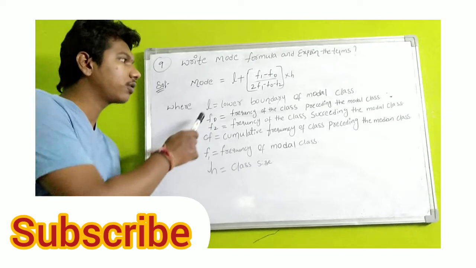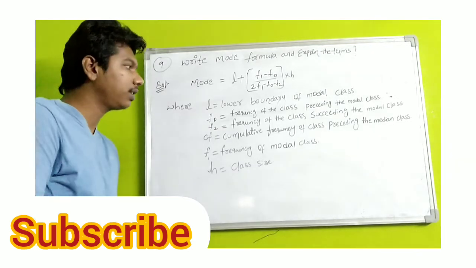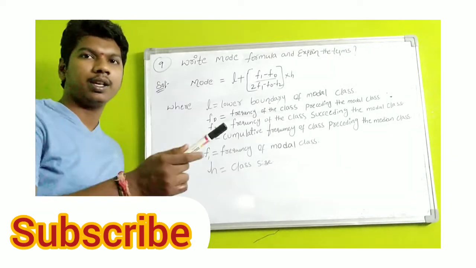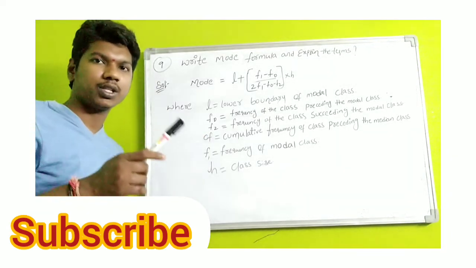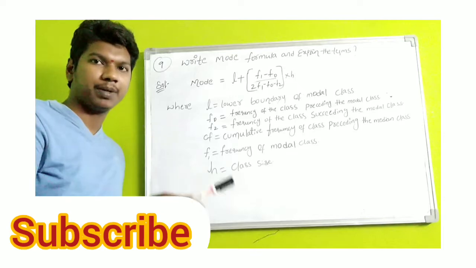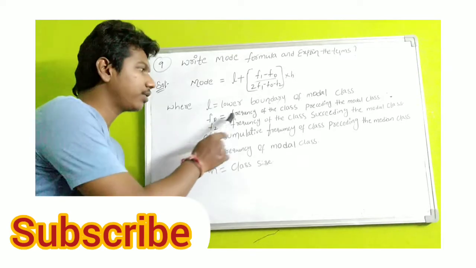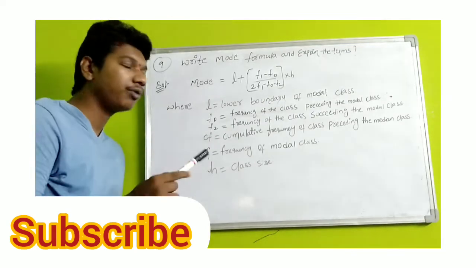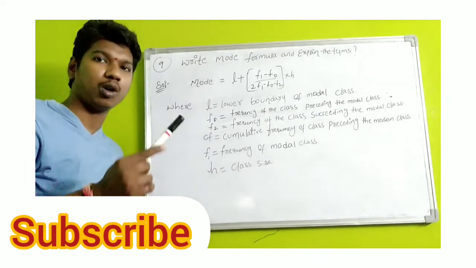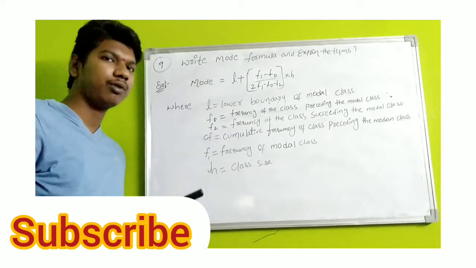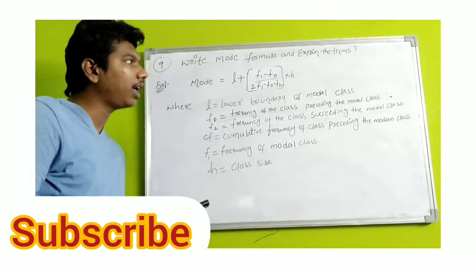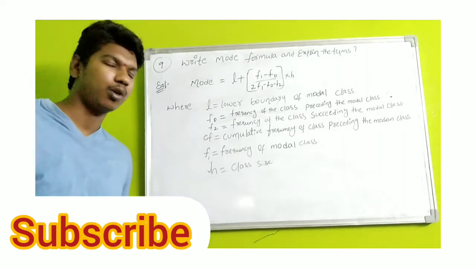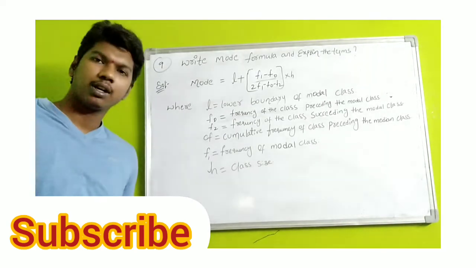Here, L is equal to the lower boundary of the modal class. f0 is equal to the frequency of the class preceding the modal class. Just now I explained the difference between preceding and succeeding. f2 is equal to the frequency of the class succeeding the modal class. CF, what is the full form of CF? Cumulative frequency of the class preceding the modal class. Next, f1 is equal to the frequency of the modal class, and the final one, h, is equal to the class size.